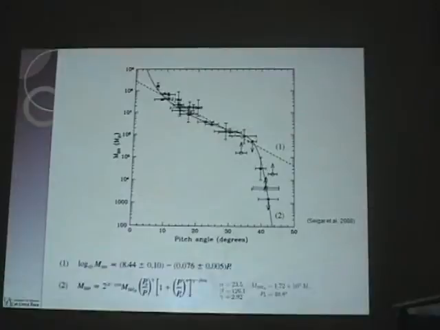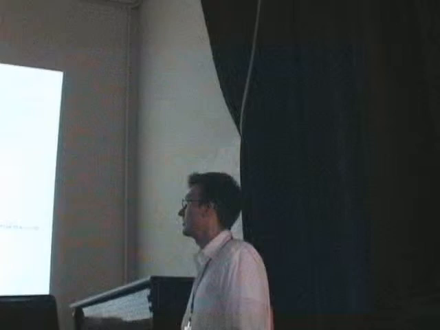So what we thought about doing was using a relationship found by Debattista and Sellwood in 2000, where fast bars, so bars with a corotation radius to bar radius ratio of less than 1.4, seem to have a low central dark halo concentration, or low central dark halo density. So let me move on to the next slide. What we want to do is use that relation to test whether it relates to the mass of the supermassive black holes in the center of galaxies.